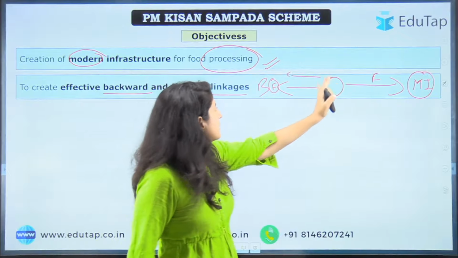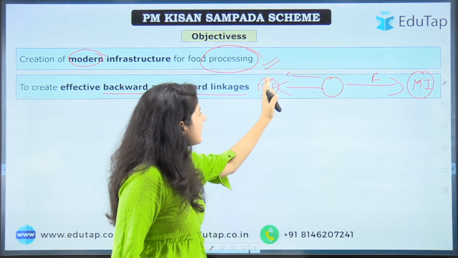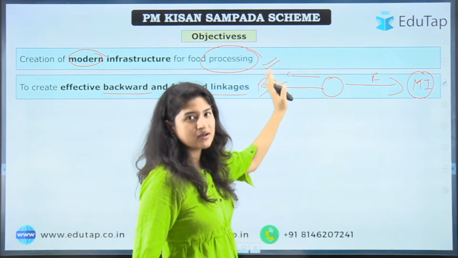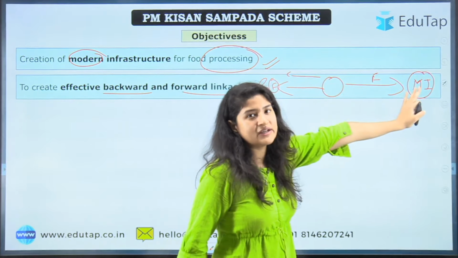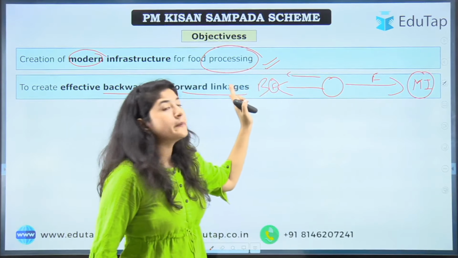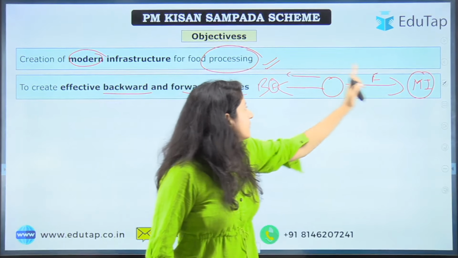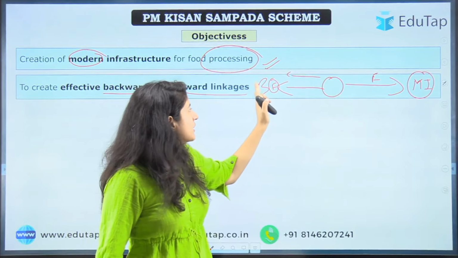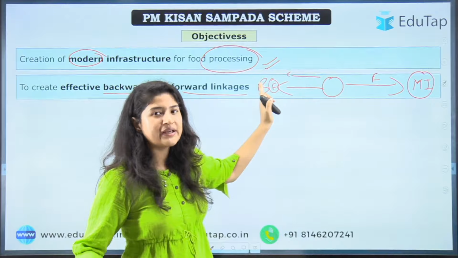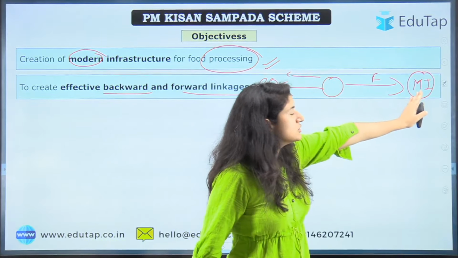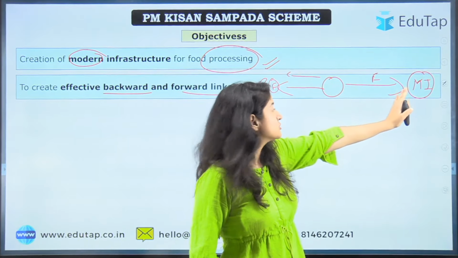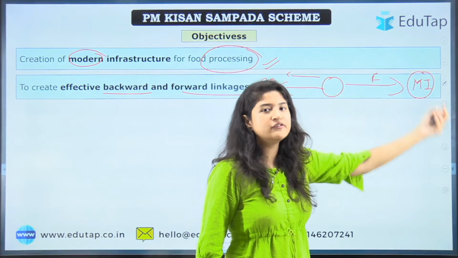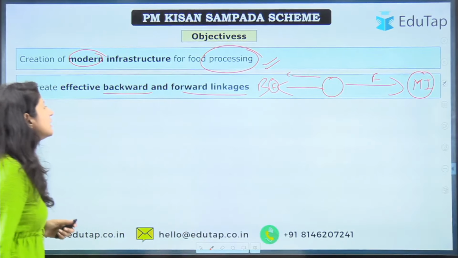So this particular scheme will act as a link between the farmer produce and the modern infrastructure, because those would be dependent on each other. These industries will tie up with the farmers for their produce, so the farmer will have a steady income and get a good price when they sell the produce to these industries, right? And of course the industries would have their further profit. So this is the backward forward linkage.